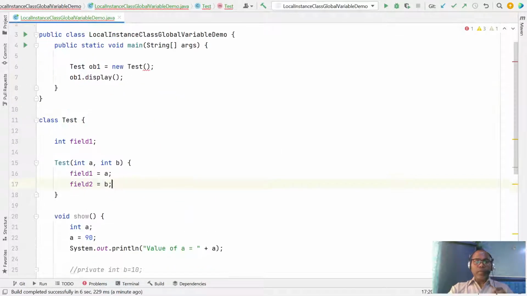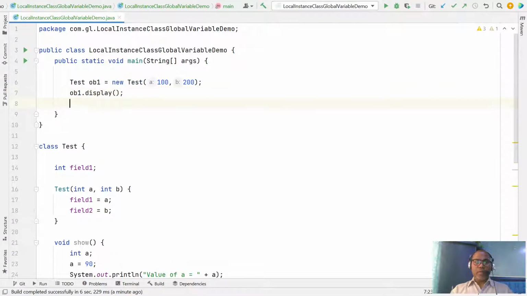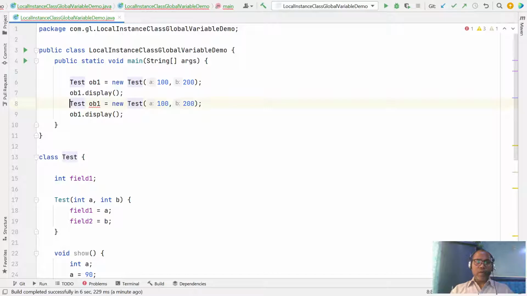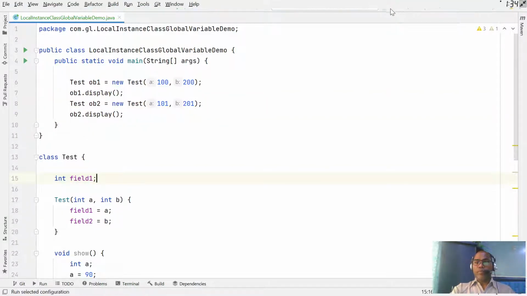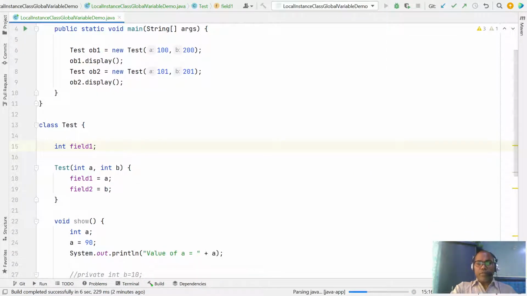So for each object, let's define here 100, 200. Similarly we have another object2 with 102, 202. So each object has its own field1, field2 variable. If you run, each object has a different copy.